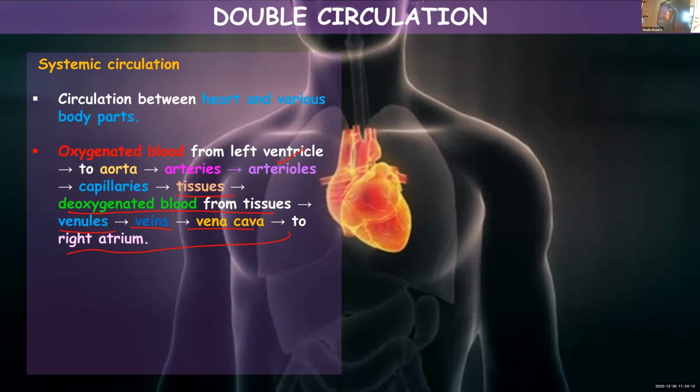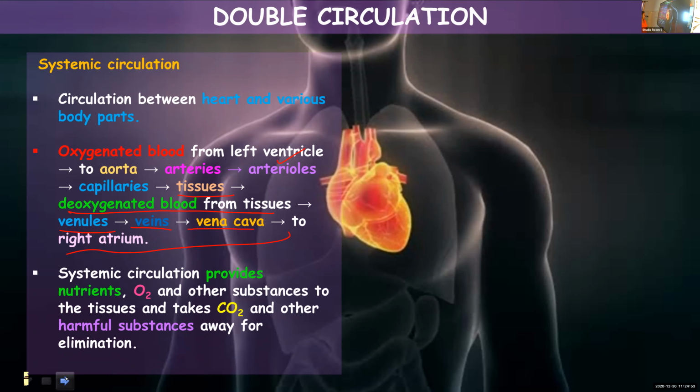Okay? Oxygenated blood from left ventricle to aorta to different parts. So that's enough. But in between, they have mentioned arteries, arterioles, capillaries, all the branches also. Similarly, for deoxygenated blood from tissues to right atrium through veins, inferior and superior vena cava, they have given all the smaller branches from tissues, venules, veins, then vena cava, and finally goes to right atrium. Then from right atrium, again pulmonary circulation takes place.